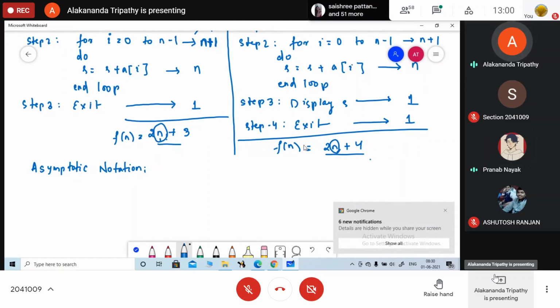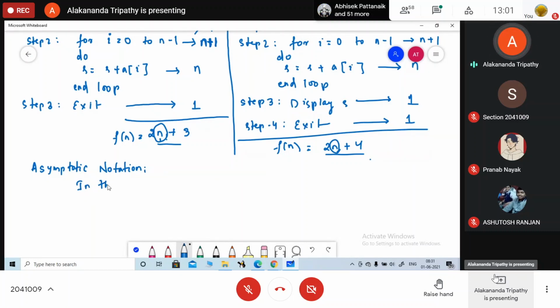So उसे हम लोग कैसे डिटरमाइन करते हैं? That is determined on the asymptotic notations. So write down here in the order of growth.